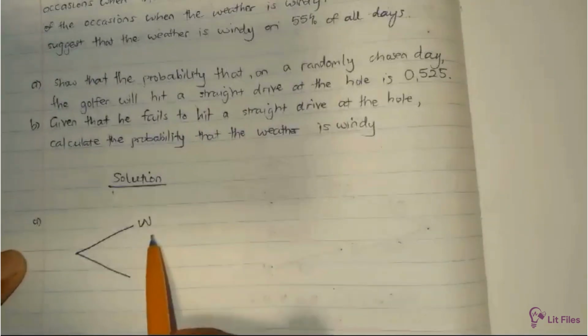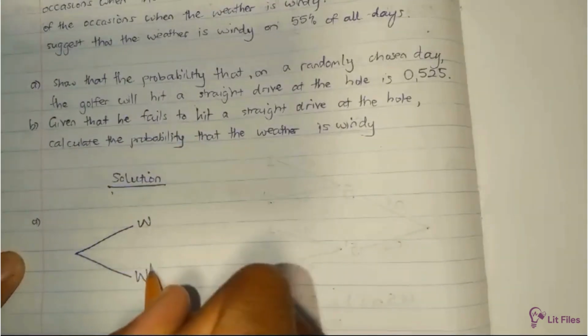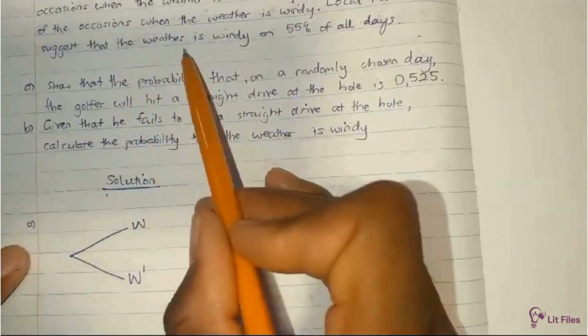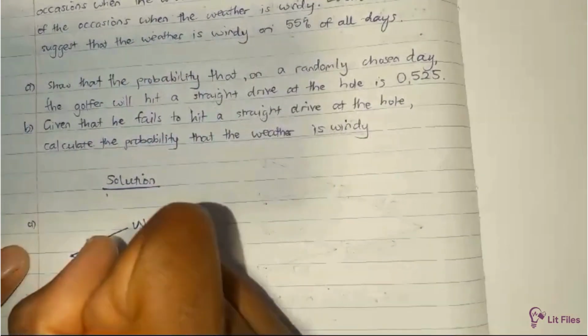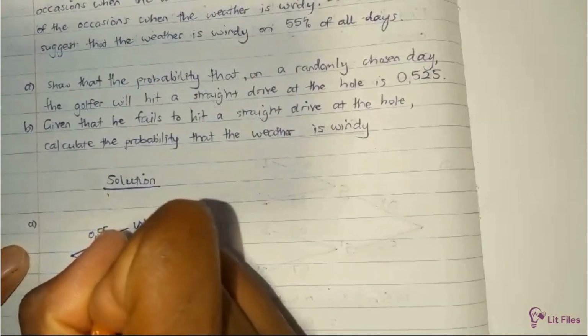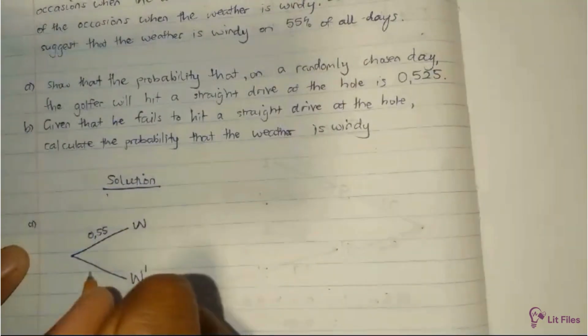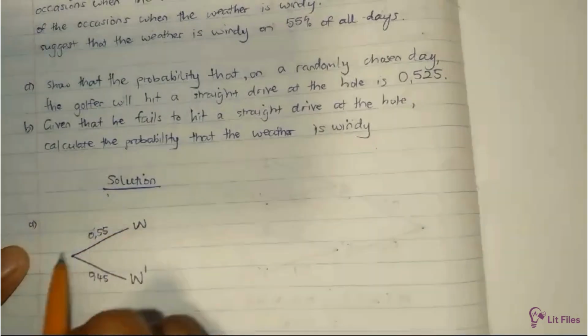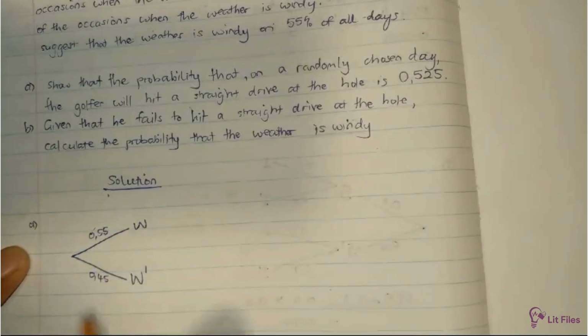So that's W, or not windy, the complement. The probability that the weather is windy is 0.55, just that 55% as a decimal. And the other one is going to be 0.45. Remember, probabilities on connected branches should add up to 1.